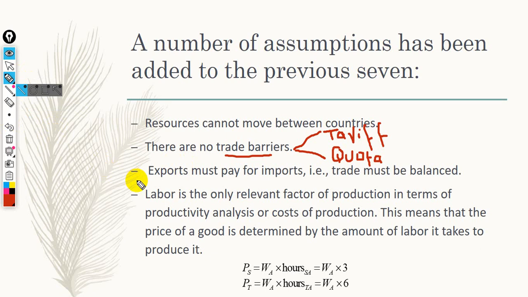Number 10, exports must pay for imports, which means that we are going to export goods and services in order to get money. This money will be used in order to import the products from abroad, not to accumulate gold and silver.